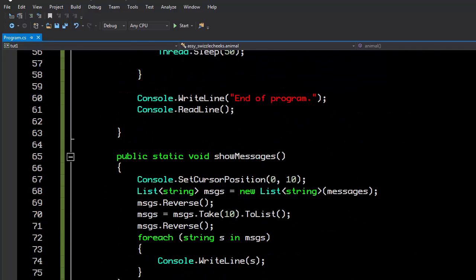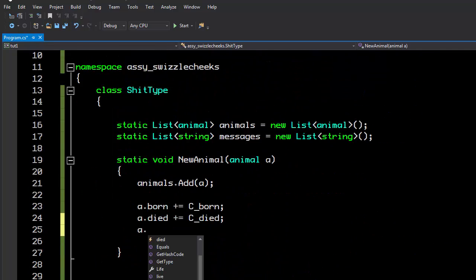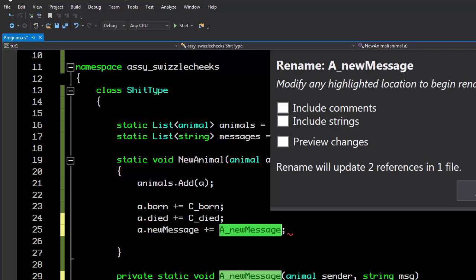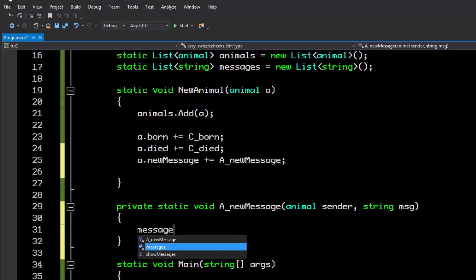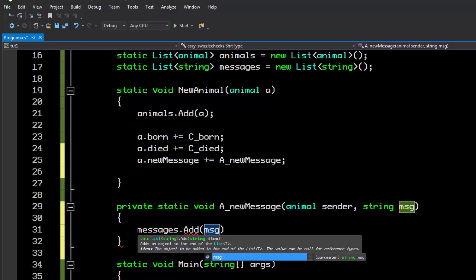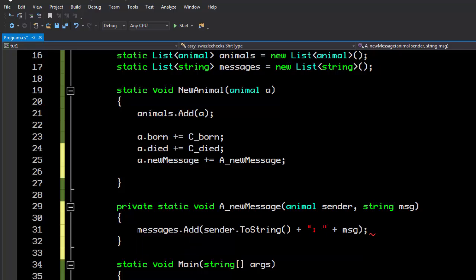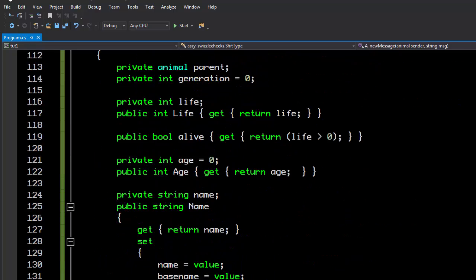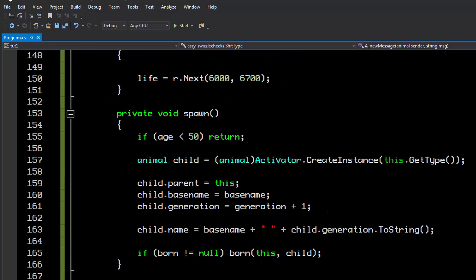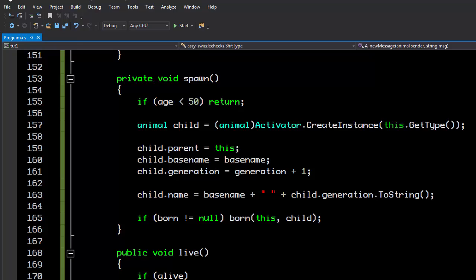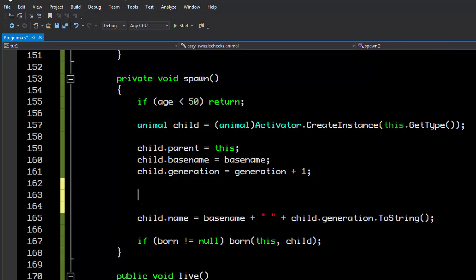And what we'll do is up here we'll handle it. Up in our handlers, we'll say a.NewMessage, and we'll let it tab that out into a new function. And here we'll basically just say messages.Add message. And actually let's use sender.ToString for the name, and then message. And now if we create messages from inside the animal, let's do that here. Where we create our instance, let's just raise a message here.